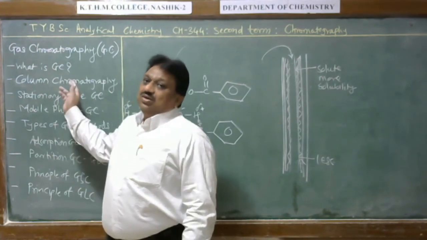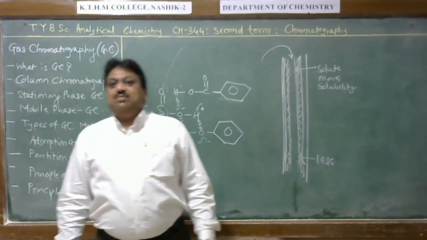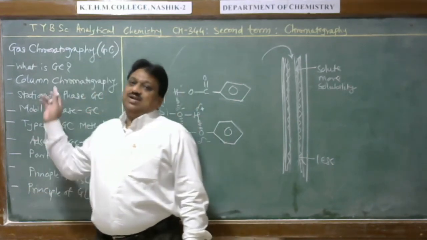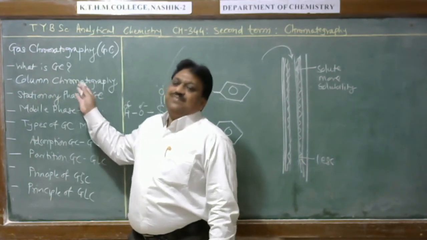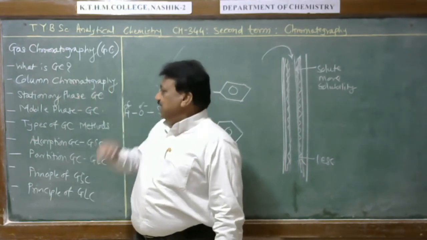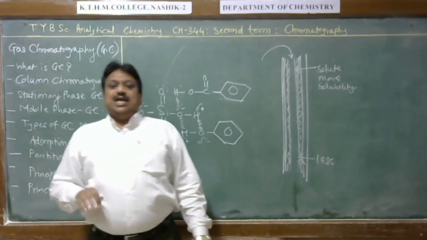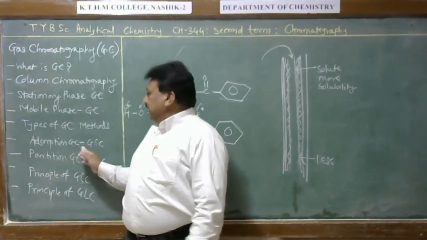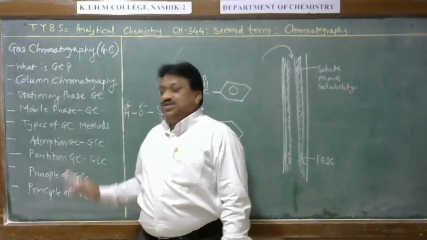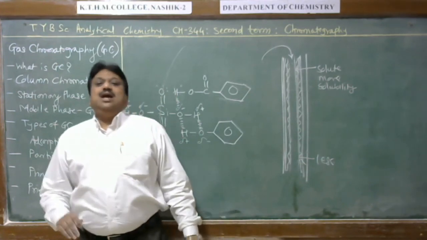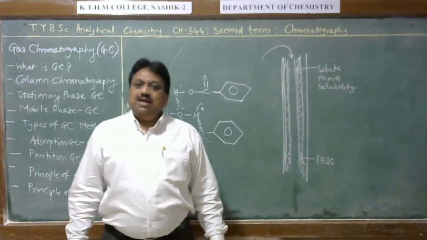After that, you have to write what the stationary phase and mobile phase are in gas chromatography. What is the function of the stationary phase in gas chromatography? What is the function of the mobile phase in gas chromatography? Classify, or what are the types of gas chromatography? That is adsorption gas chromatography and partition gas chromatography, and you can explain the principle of adsorption GC and partition GC.